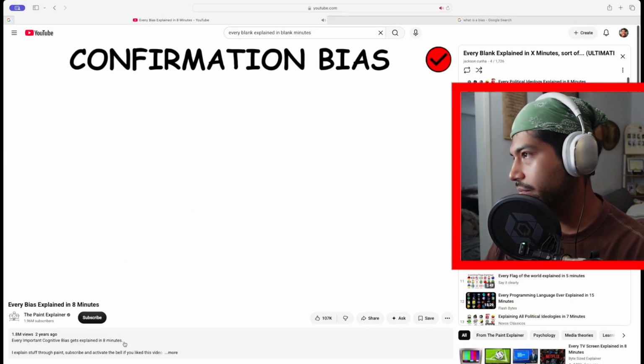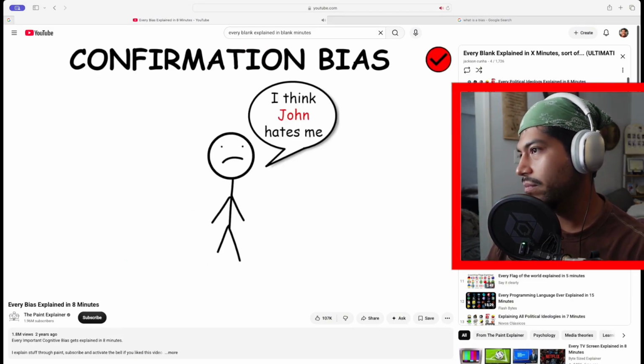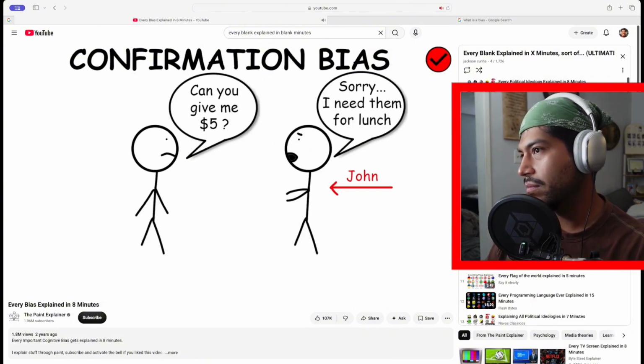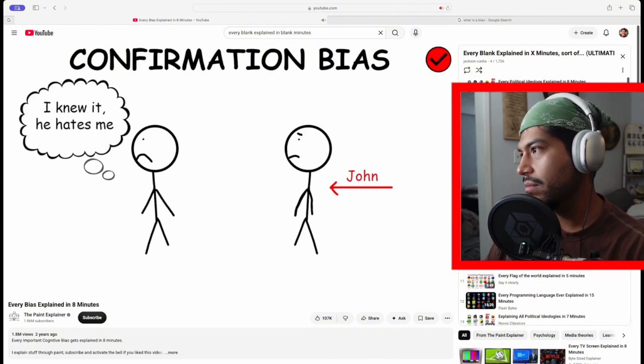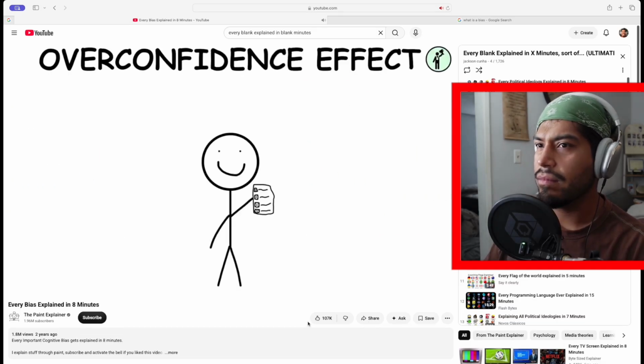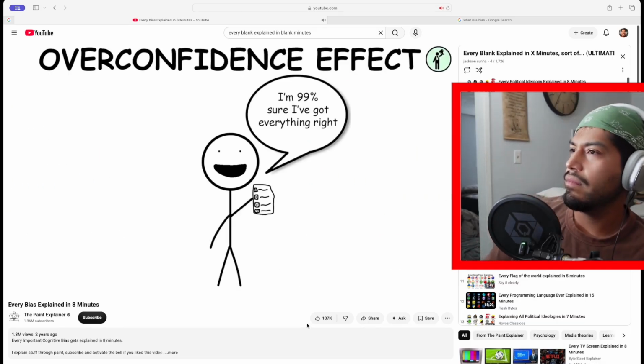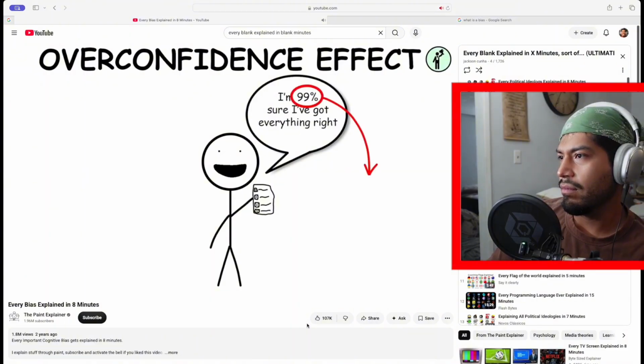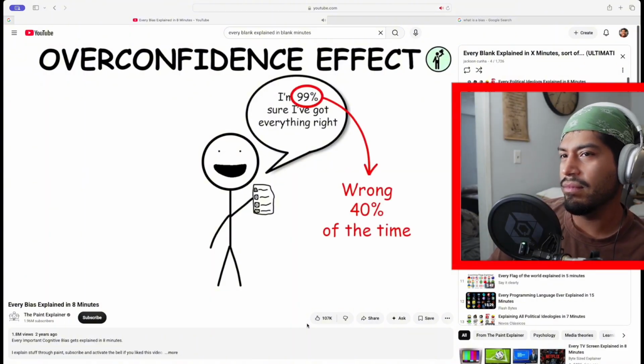Confirmation bias is the tendency to search for, interpret, focus on, and remember information in a way that confirms one's preconceptions. Overconfidence effect. The overconfidence effect is the tendency to have excessive confidence in one's own answers to questions. For example, for certain types of questions, answers that people rate as 99% certain turn out to be wrong 40% of the time.